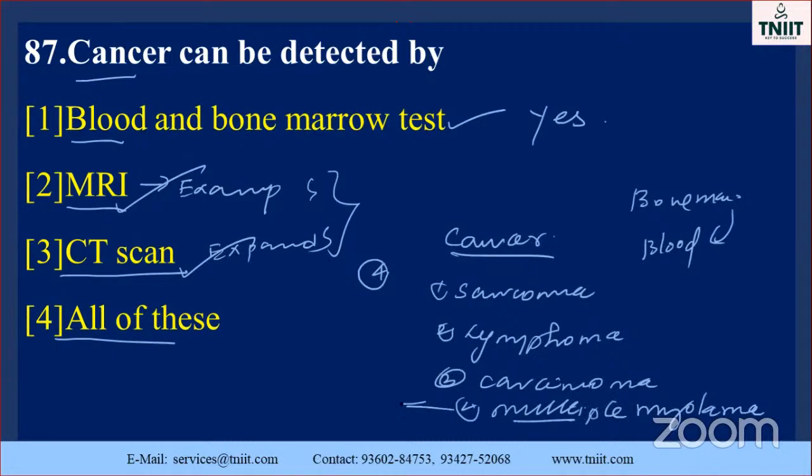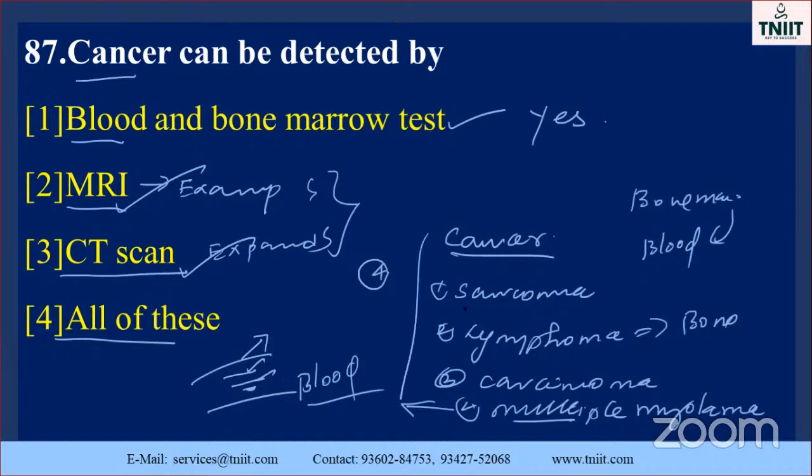Multiple myeloma means blood cancer. You already know about blood cancer. Lymphoma involves lymphocytes, and myeloma involves bone marrow. Sarcoma and carcinoma are also classified from the outside to inside. The outermost cell is the skin, then the tissues, then bone, then inside the bone marrow. Likewise, cancer is also classified.